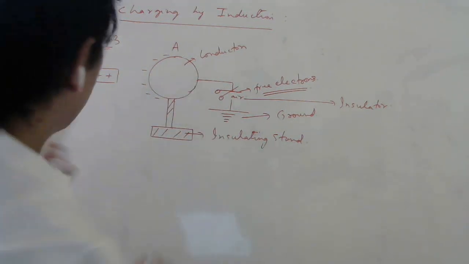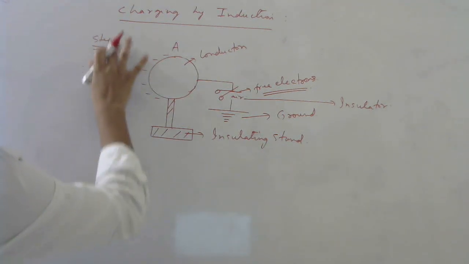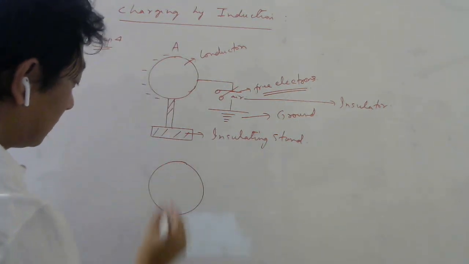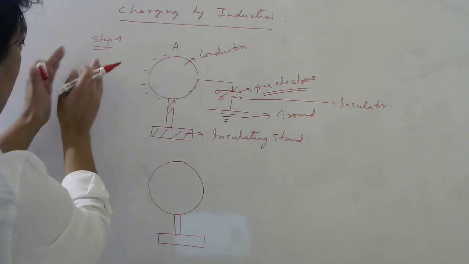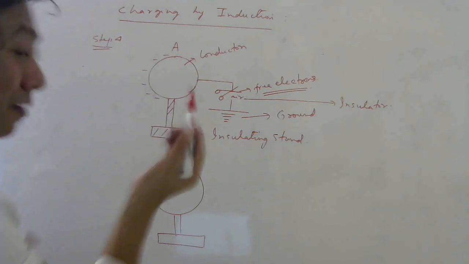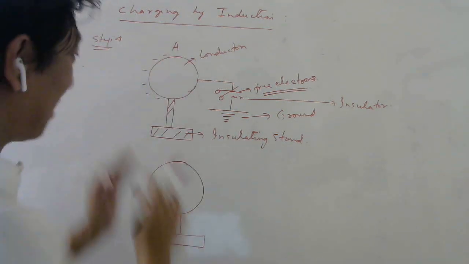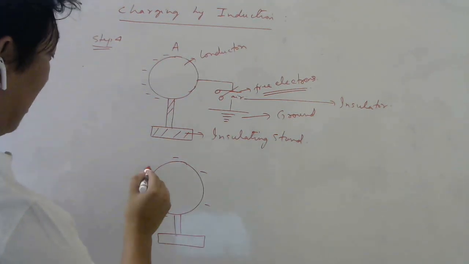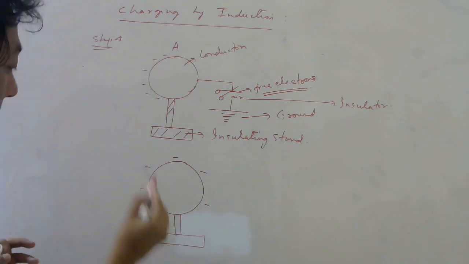Once you have done this, then you remove this. Step 4. You remove this. Then this negative charge, which was concentrated here because this positive charge was holding them. Now the positive charge is not there, and I have told you this negative charge would not like to sit close, so they will try to go as far as possible, and the entire negative charge will spread on the outer surface of the conductor.